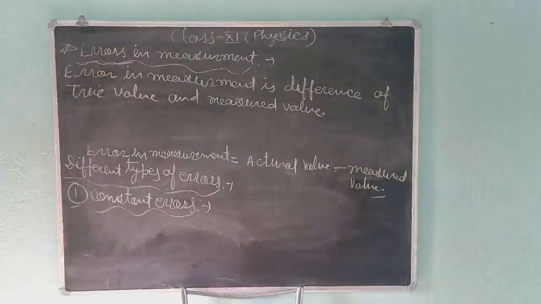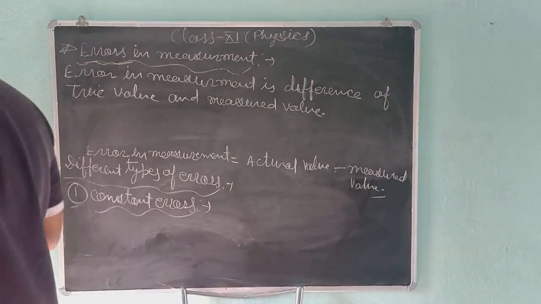Okay, students. According to this, the errors which affect each observation by the same amount are called constant errors. Such errors are due to faulty calibration of the scale of the measuring instrument. Such errors can be eliminated by measuring the same physical quantity by a number of different methods, apparatus or techniques. So students, first of all, we have understood constant errors.